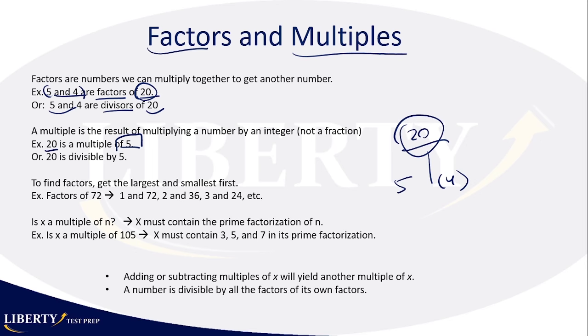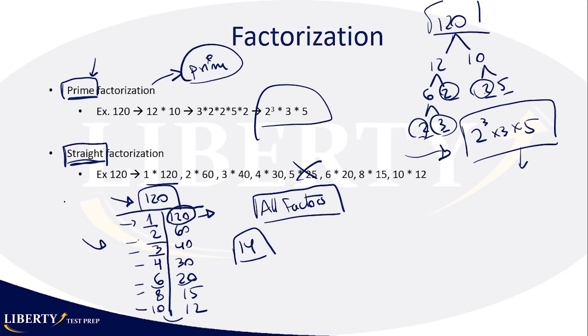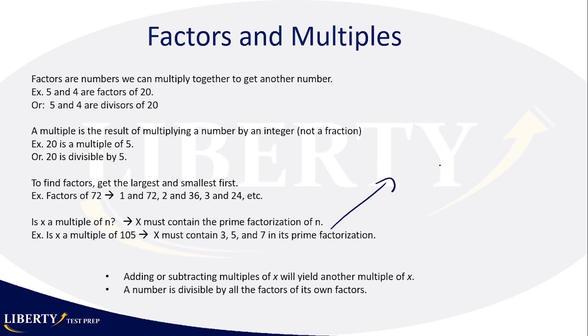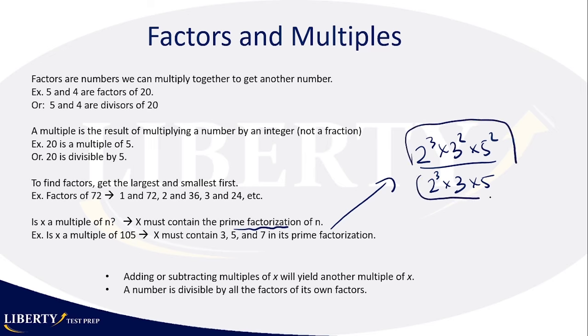Okay, now to find factors, get the largest and the smallest. That's what we've done here, right? This straight factorization. To look for a multiple, you should contain the prime factorization of n. So let's say we have a number that we have already decomposed into prime factorization, 2 cubed times 3 times 5. That's what we had, 120, right? And we have something on top of that, that is 2 cubed times 3 squared times 5 squared. Is this number here a multiple of the number below?